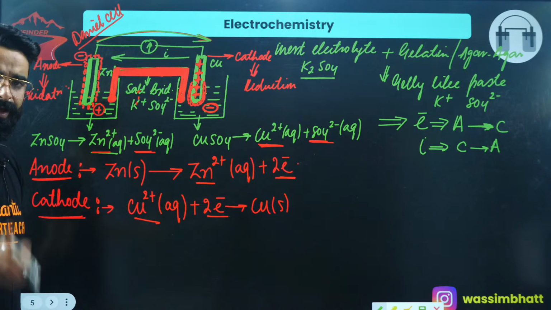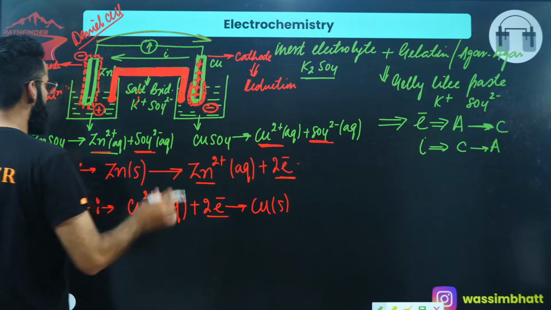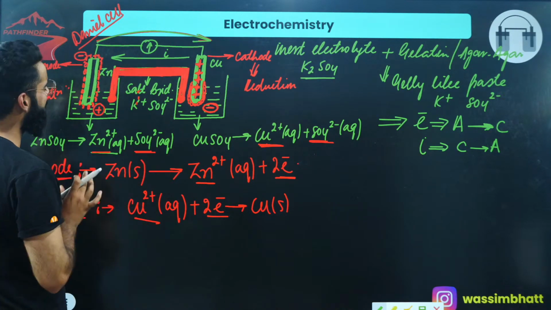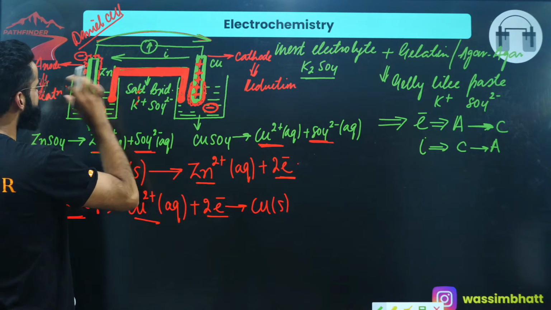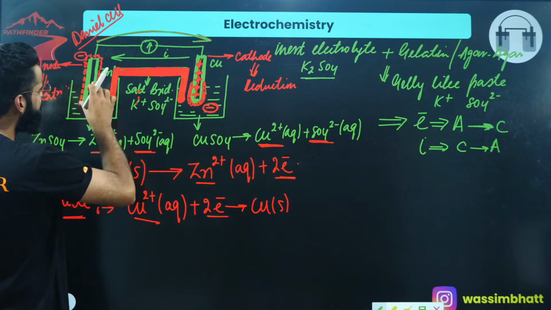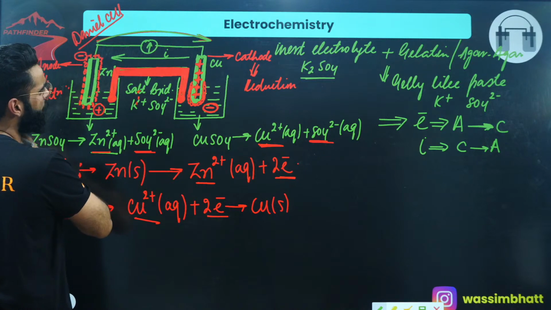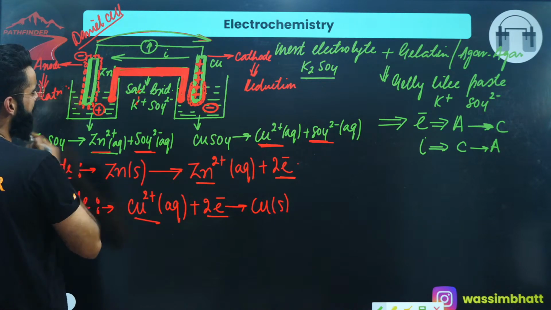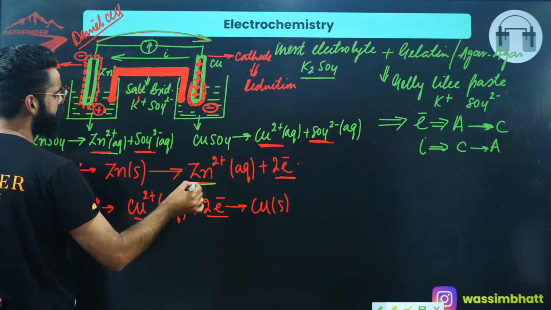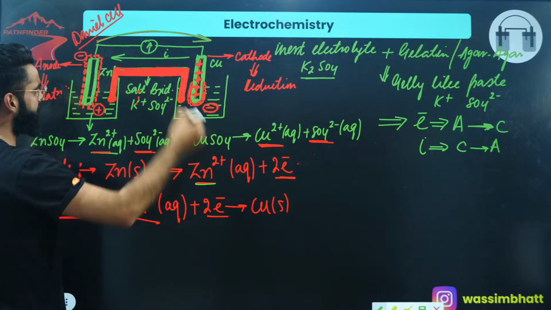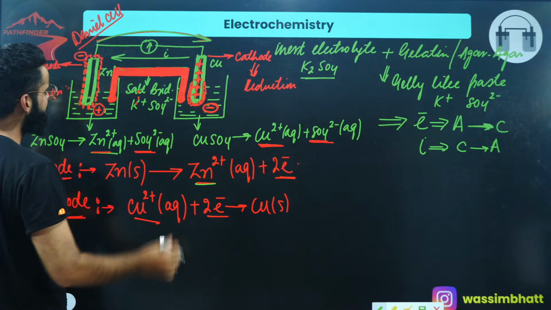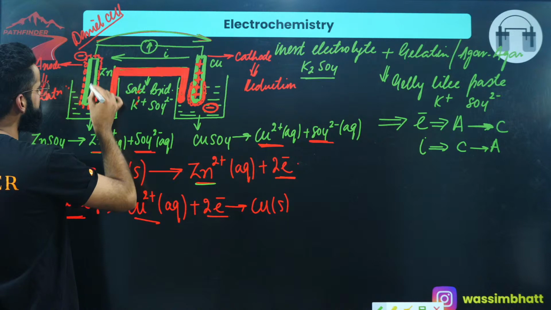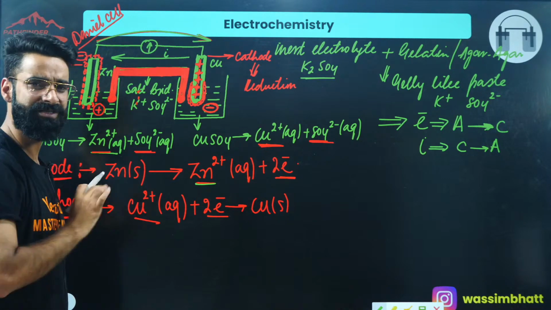Absolutely. Now guys, have a look. At the anode, oxidation is happening. This zinc electrode is undergoing oxidation. The atoms of which this zinc rod is made are getting converted into Zn²⁺, and those Zn²⁺ are entering into the solution. So can I say the thickness of this zinc rod will keep on decreasing with time?